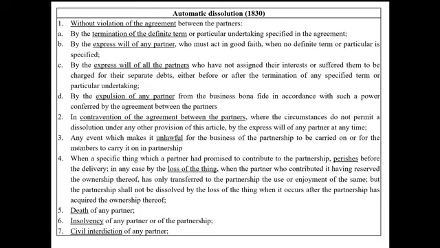Now sa number 3 naman, any event which makes it unlawful for the business of the partnership to be carried on or for the members to carry it on in partnership. Now, minention ko to before. Sabi ko pag ang object ng partnership is unlawful from the very beginning, then the partnership is null and void. Non-existing partnership siya. Pero pag ang object ng partnership is lawful from the beginning but subsequently it becomes unlawful, then ground lang yan for automatic dissolution under Article 1830, paragraph number 3. Okay? Or nakalagay diyan, or for the members daw to carry it on in partnership.